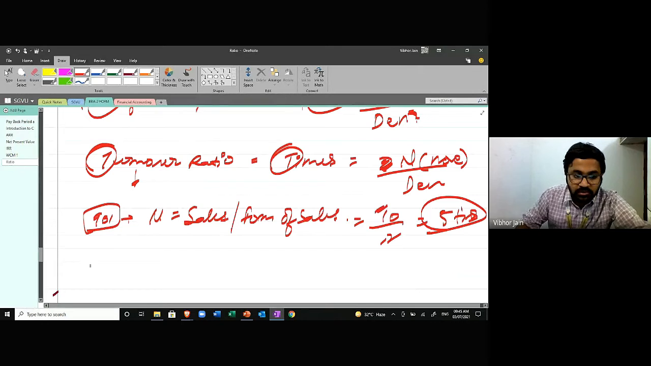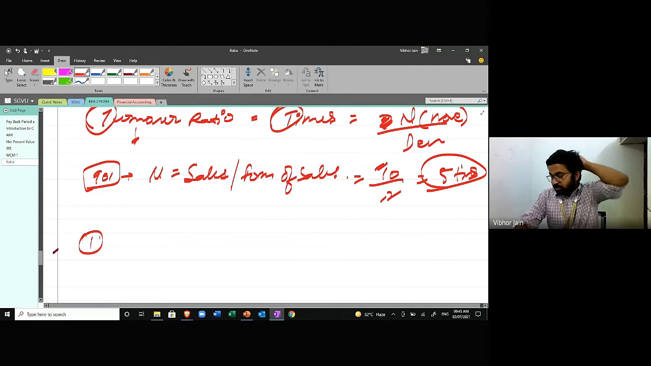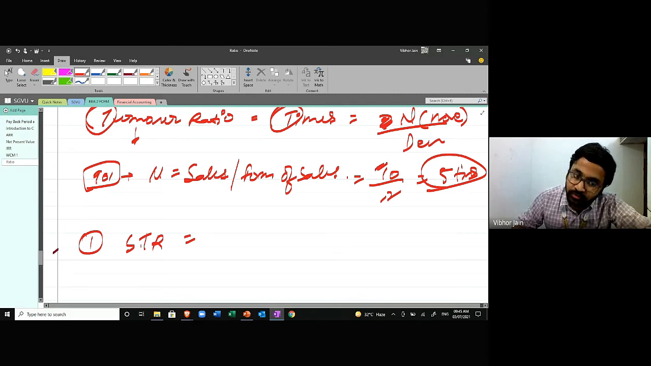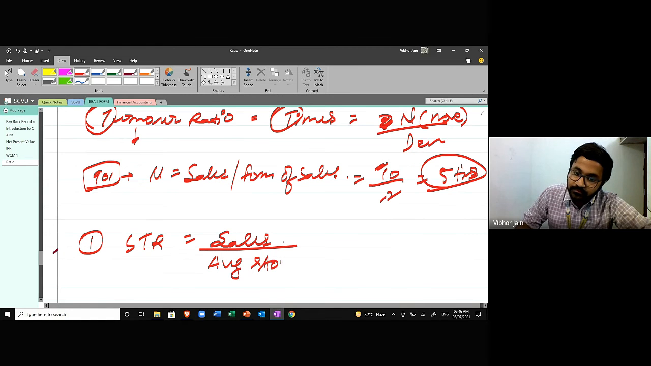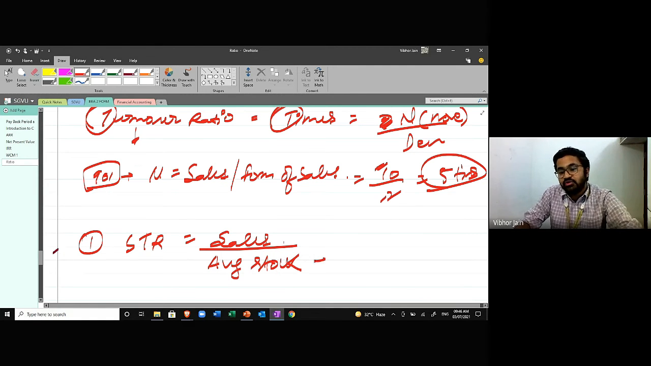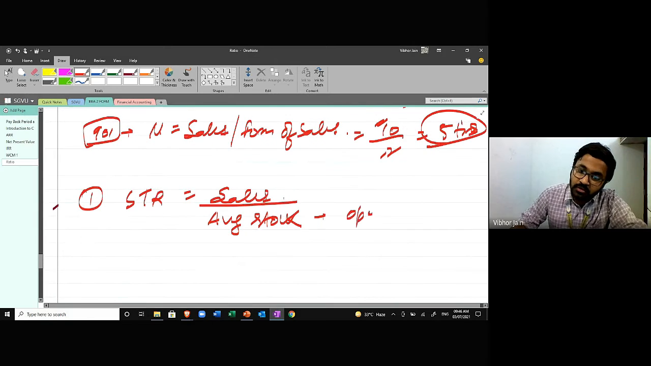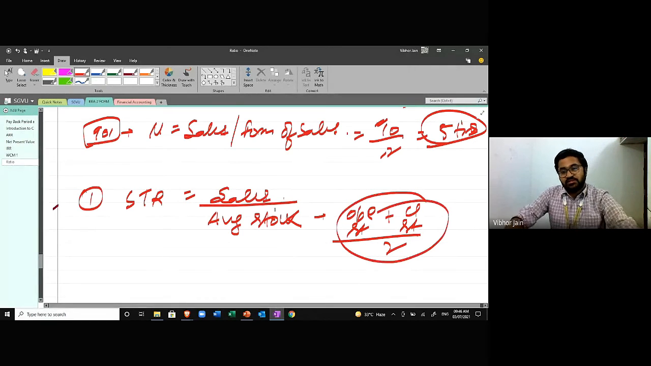Okay, now the first ratio that we're going to talk about is stock turnover ratio. So it is a turnover ratio. So numerator would be sales, denominator would be stock. For stock, I take average stock. What is the meaning of average stock? Average stock means opening stock plus closing stock upon 2. This is my average stock.